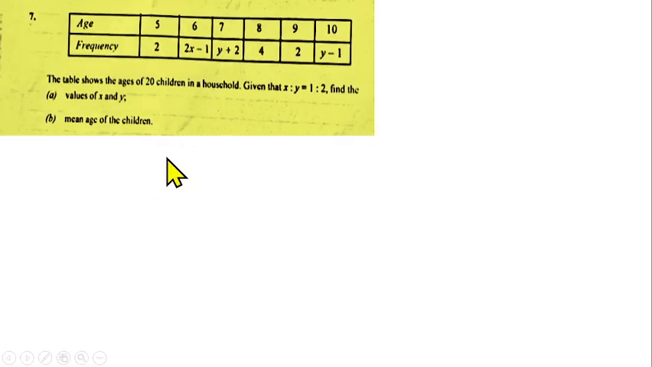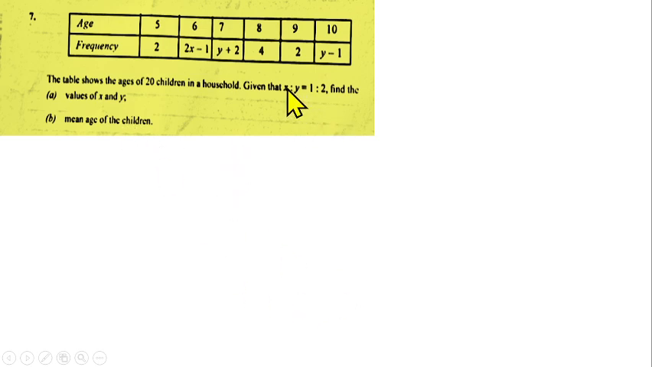Question number 7 is from statistics. You are given the age and the frequency. The table shows the ages of 20 children in a household, given that x ratio y is equal to 1 to 2. Find the value of x and y, then the mean age of the children.